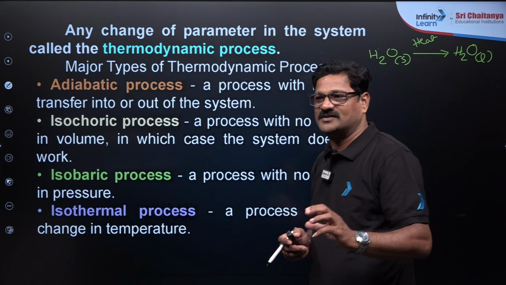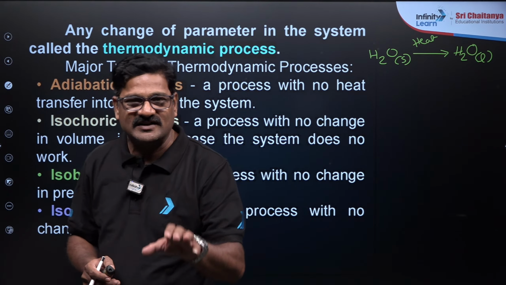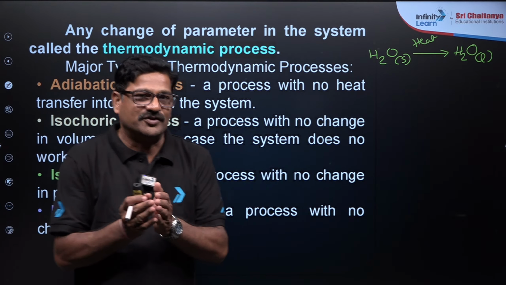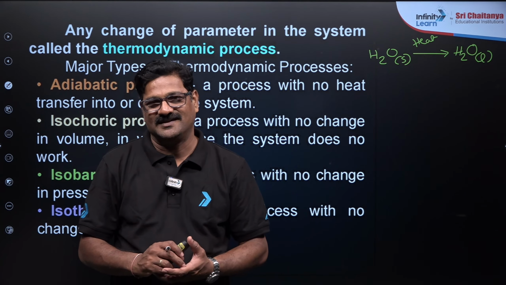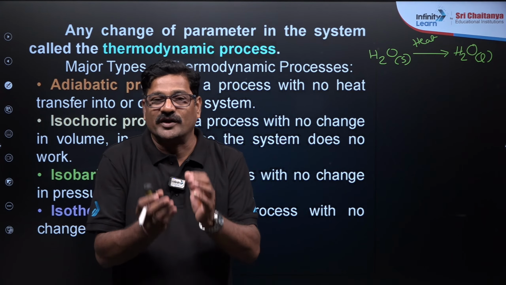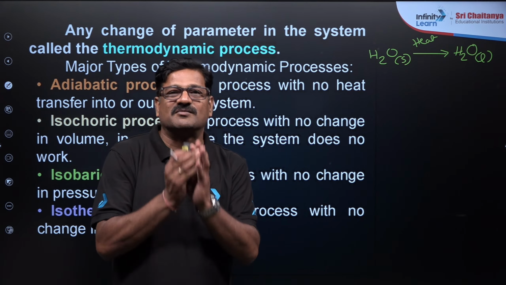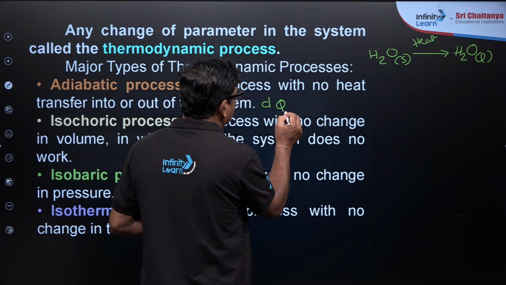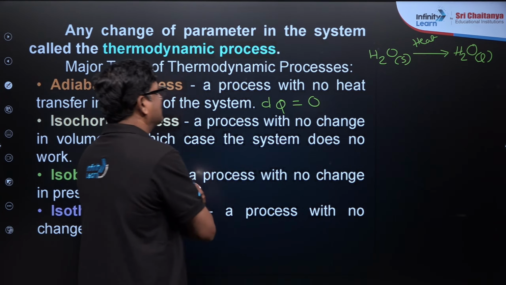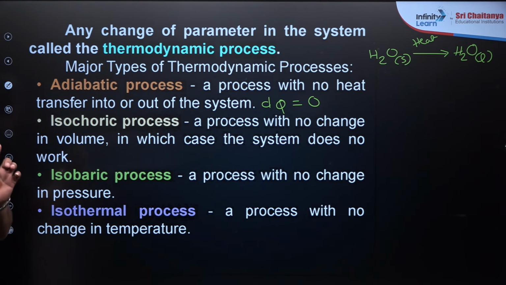What is the adiabatic process? The process that takes place without absorbing heat or releasing heat from the system. So the heat quantity of the system is kept quiet. That is what is called an adiabatic system. That is what you say, dq is equal to 0.